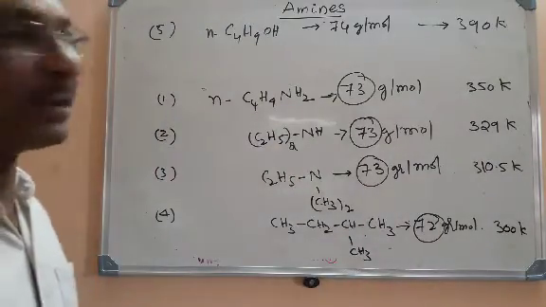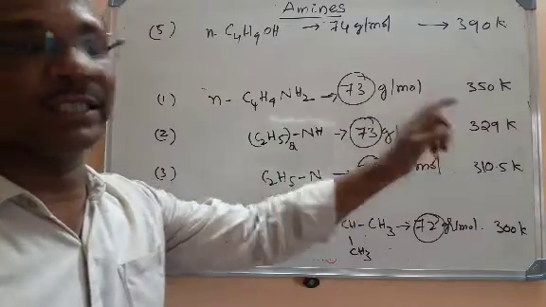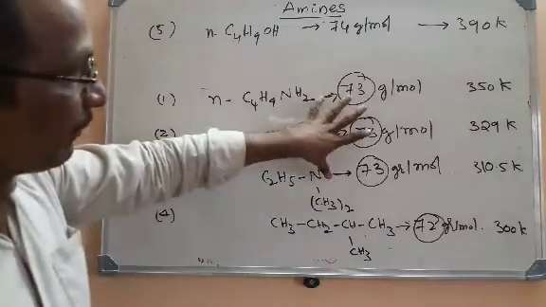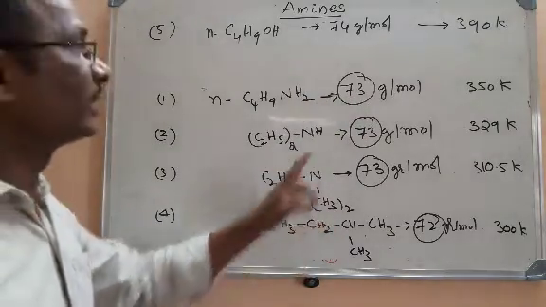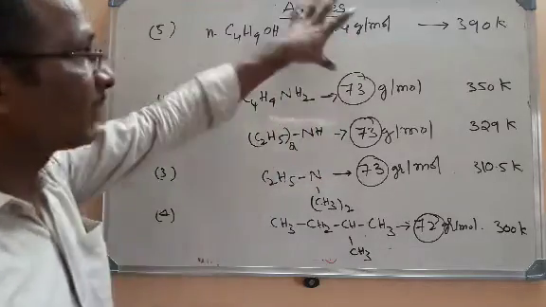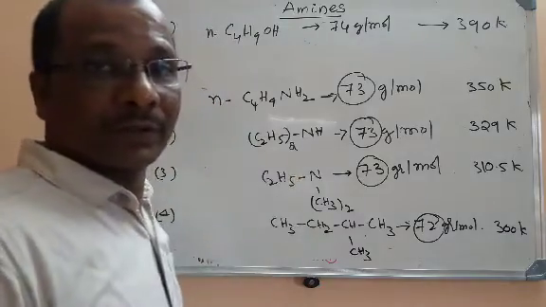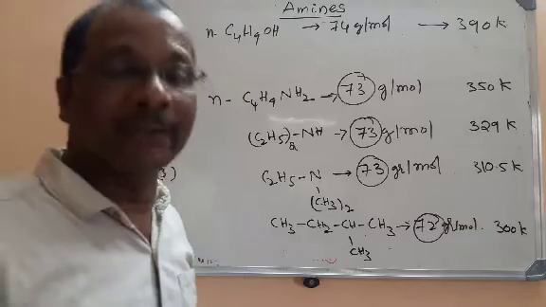So if you take isomeric amines, primary will have a higher boiling point than secondary, then tertiary. Primary is greater than secondary, is greater than tertiary. But when you compare those amines with hydrocarbons of the same molar mass, alcohols will have the highest boiling point due to the higher polarity, and hydrocarbons will have the least boiling point. So this is all about the boiling points.